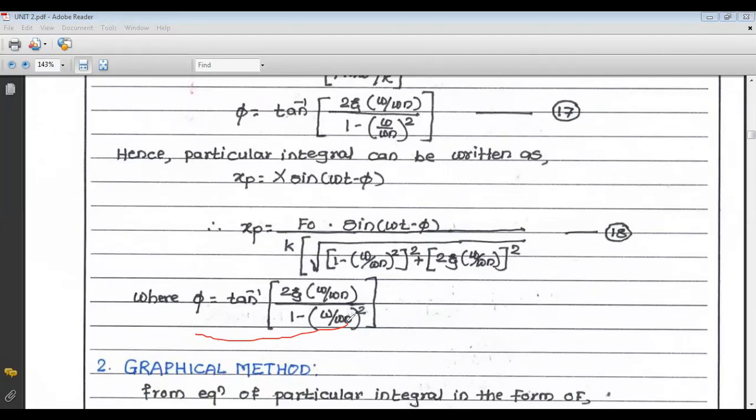This analytical method requires a lot of basic mathematics concepts, some differentiation concepts, from which we can find the particular integral xp. After that, the whole equation we can write is x equals xc plus xp. We have to add the xc term, that is the complementary function, and the particular integral to get the displacement in the case of forced damped vibration with constant harmonic excitation.